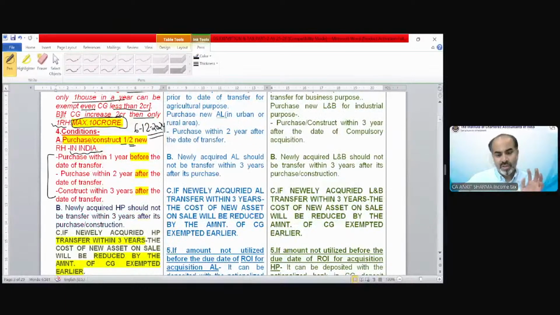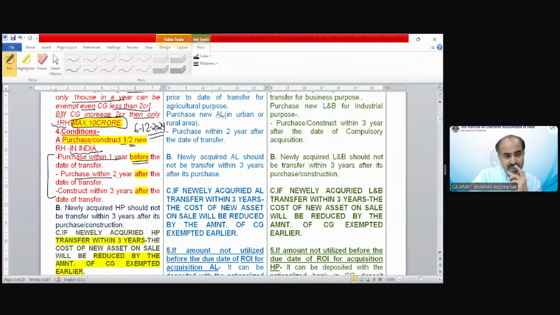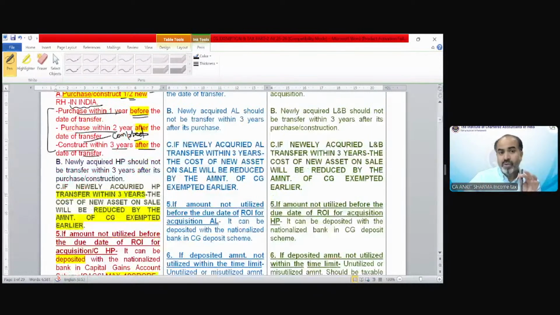Now this duration we have discussed. Purchase within 1 year before the date of transfer. Purchase within 2 years after the date of transfer, and construction within 3 years after the date of transfer. That we have discussed. Construction should be completed. Now your query, what you asked, how it would be possible, that will be discussed in point number 5. So before that, we need to discuss point B and C. And point number 5 will explain how it is possible to claim the exemption this year for your future investment. But before that, we have to discuss point number B and C.